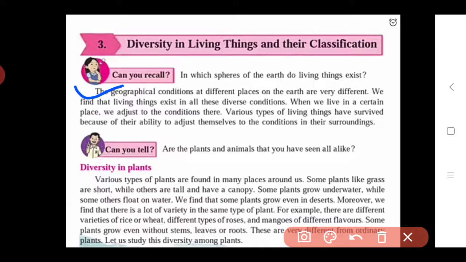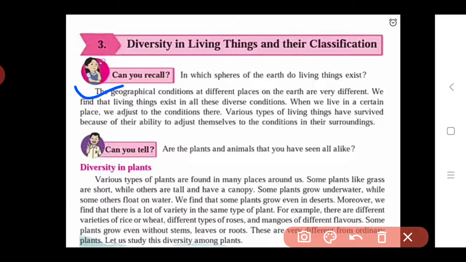In some places, most of the earth's surface is covered by water. We also saw the percentage of water and land in the first lesson. Geographical condition means how the land is present at that place. So from place to place on the earth the geographical condition is different.